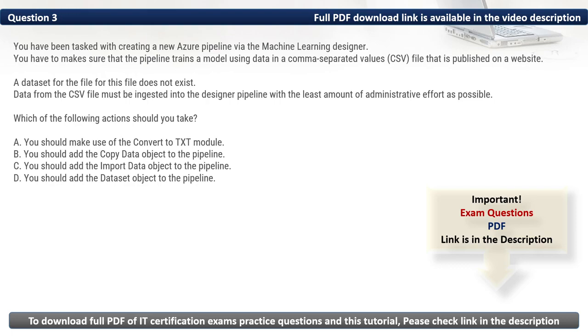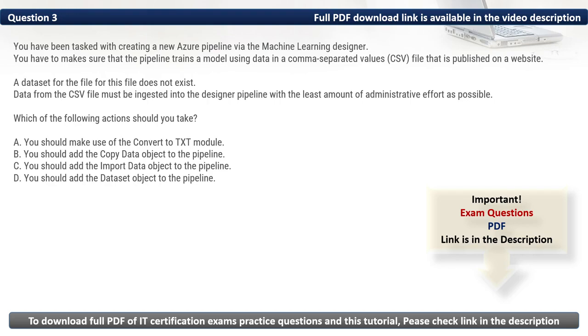Question 3. You have been tasked with creating a new Azure pipeline via the Machine Learning Designer. You have to make sure that the pipeline trains a model using data in a CSV file that is published on a website. A dataset for this file does not exist. Data from the CSV file must be ingested into the designer pipeline with the least amount of administrative effort as possible. Which of the following actions should you take? Firstly, let's eliminate the incorrect options.